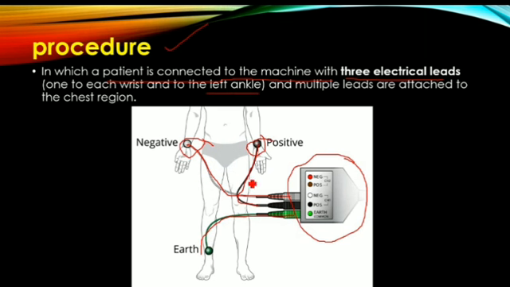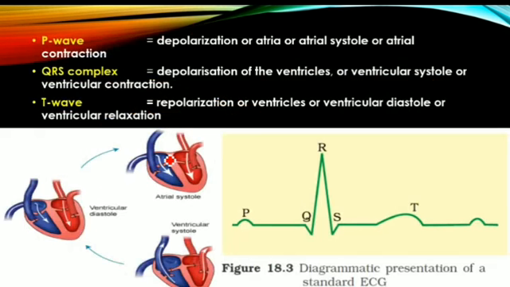These are the 3 main electrical leads. Apart from that, we have to connect a lot of electrical leads on the chest also. When you connect 1 lead to each wrist and 1 to the left ankle, then we will get the ECG on the screen.